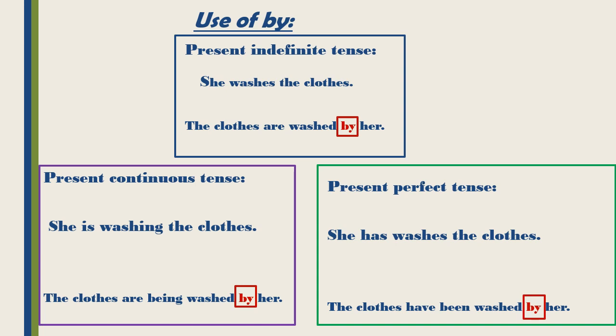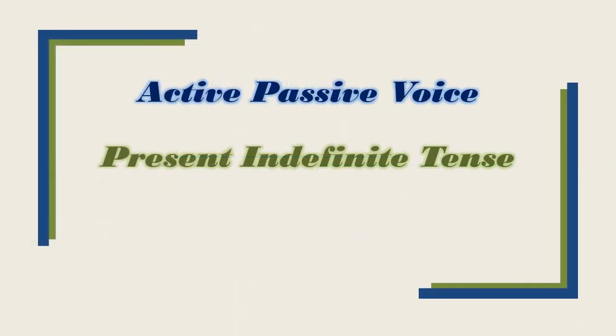Now the next step, that is use of by. We always use by after the third form. Washed is third form, so we have to use by after washed. In the present continuous tense, here is the third form, we have to use by after the third form washed. In the present perfect also, we have to use by after the third form. Now we shall do active passive voice, present indefinite tense.